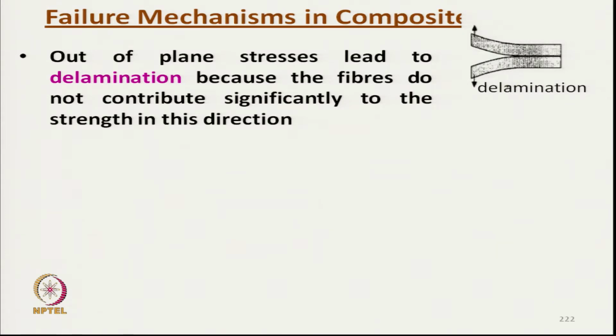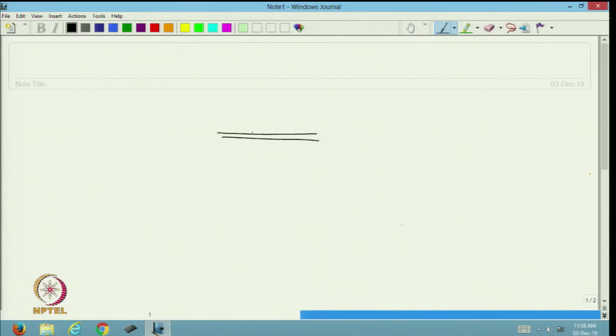Like we have made a very good composite with the fibers aligned in this length direction. This is the fiber alignment direction and say these are the matrix component.